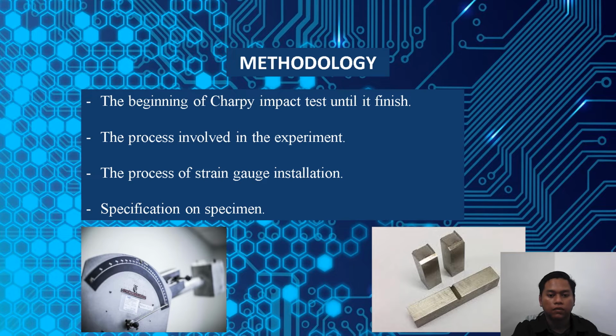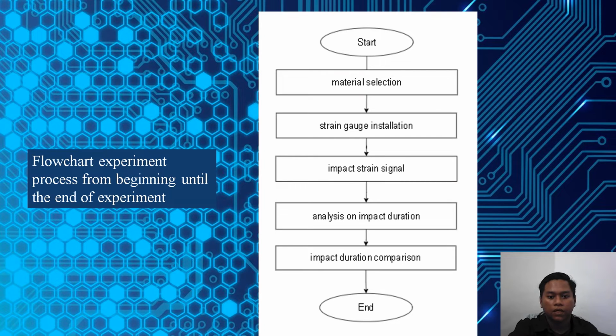Okay, for the methodology, this topic contains the beginning of the Charpy impact test until it's finished. Next, the process involved in the experiment. After that, the process of strain gauge installation, and lastly the specification of the specimen. The first one is the flowchart of the experiment process from the beginning until the end of the experiment.